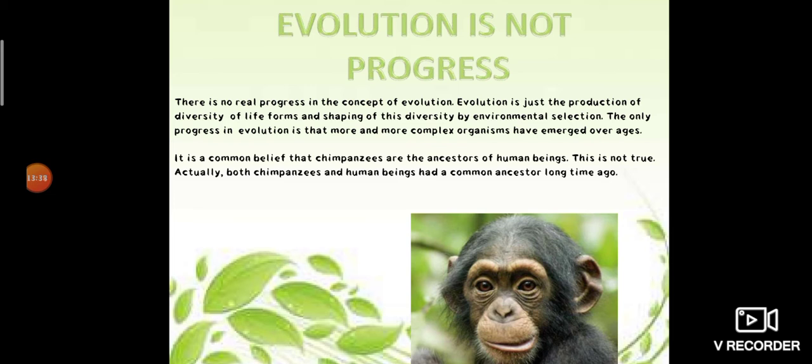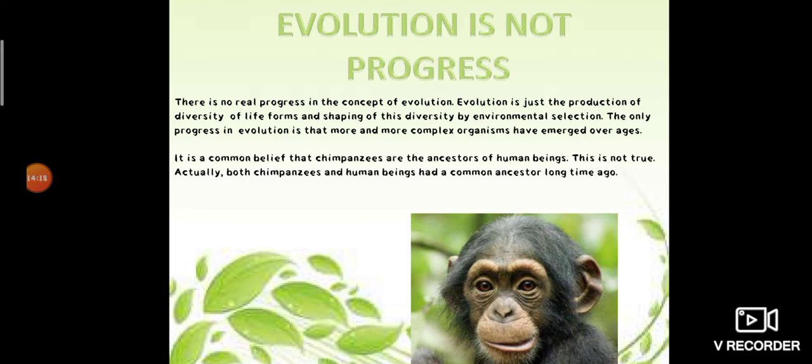The environment shapes that diversity by selecting those organisms which are fit for it, those which have favorable variations. Those who have no such variation are unfit to live in that environment, and they are eliminated by nature itself. The only progress in evolution appears to be that more and more complex body designs of organisms have emerged over the ages.